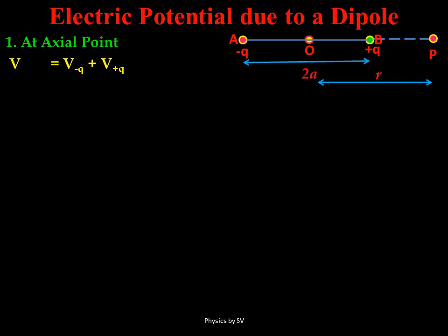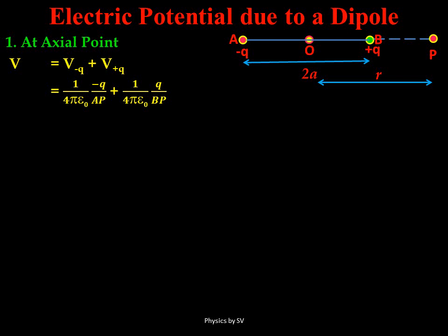If we want to write the potential at point P due to minus Q and plus Q, we would take into consideration the sign of the charge, as told earlier, potential being a scalar quantity. So the potential at point P due to minus Q would be 1 upon 4 pi epsilon naught times minus Q upon AP.